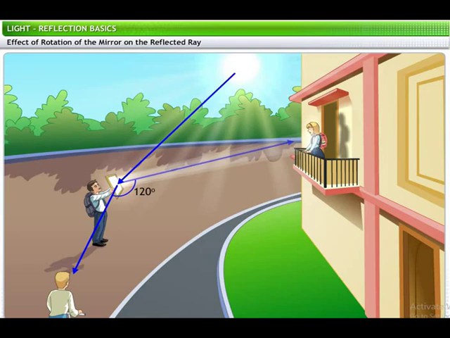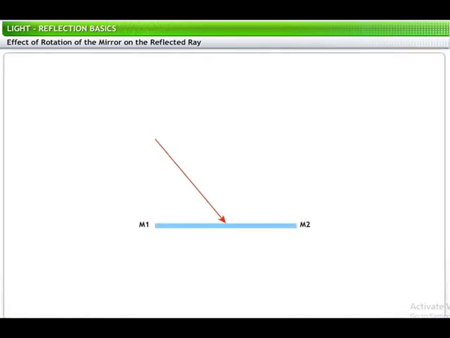To solve this problem, let us see what happens to a reflected ray when a mirror is rotated through an angle. Consider a ray of light, IO, incident on a plane mirror in position M1, M2, such that OR is the reflected ray and ON is the normal.